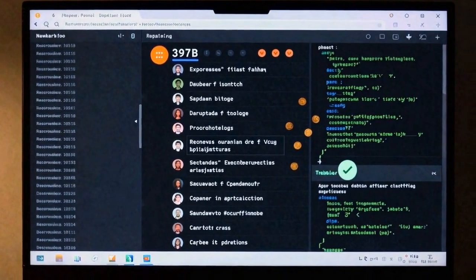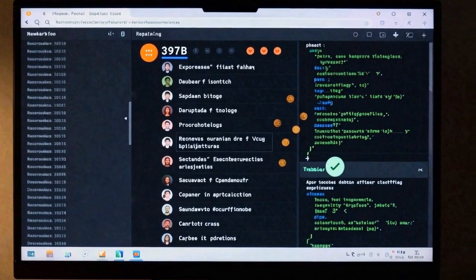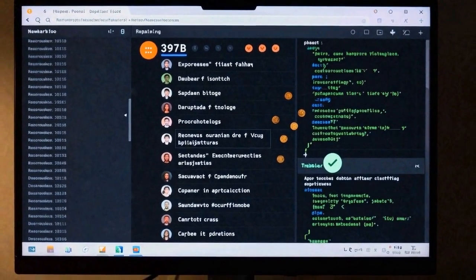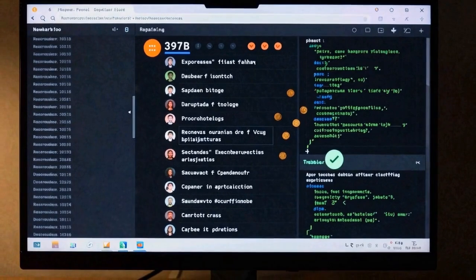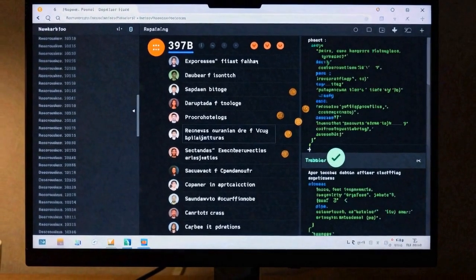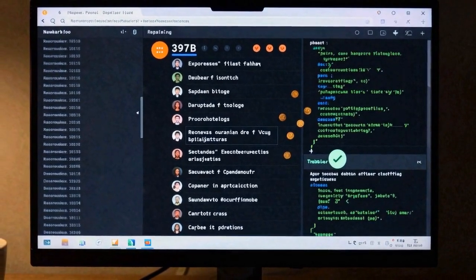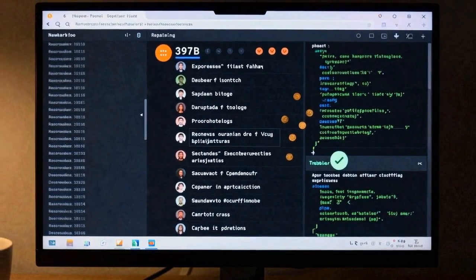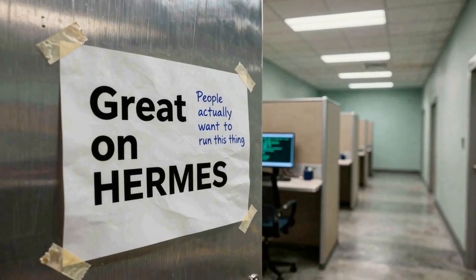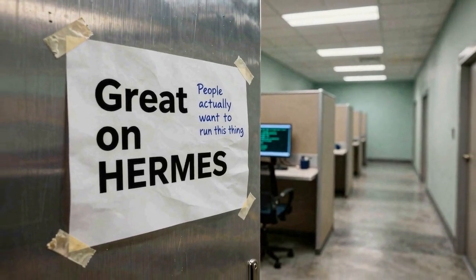Within days of release, the Hugging Face discussion tab filled with requests for the 397B version, a working FP8 quantization, a compatible vision adapter, and developers reporting it worked shockingly well with OpenClaw. One post called it great on Hermes. People actually want to run this thing.